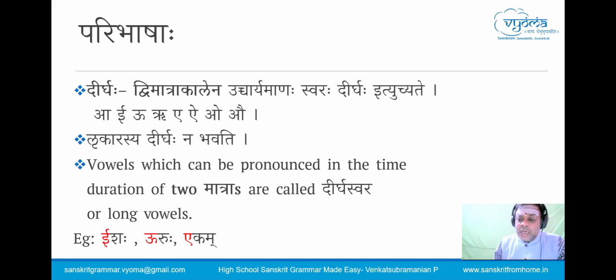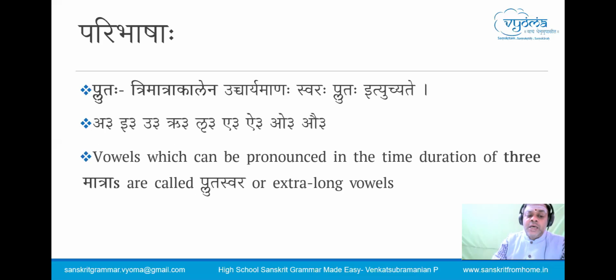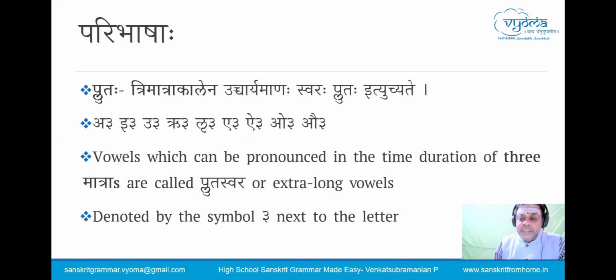Now, Ishaha, Uruhu, Ekam. If you take E, U, A, Ekam, this is how we have to pronounce. Plutaha, we understood that these are found in the Vedas, denoted by the symbol 3 next to the letter. So, A with the symbol 3 is called Plutaswara. A, E, U. This is how we have to pronounce. Time duration is 3 matras for pronunciation.